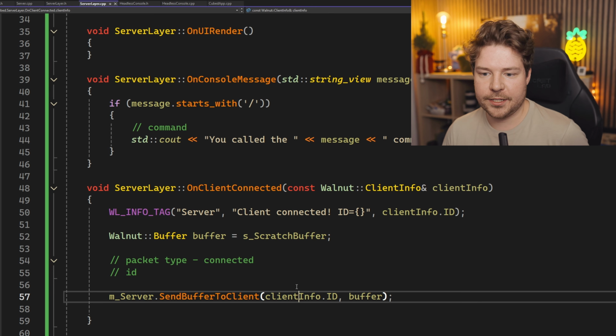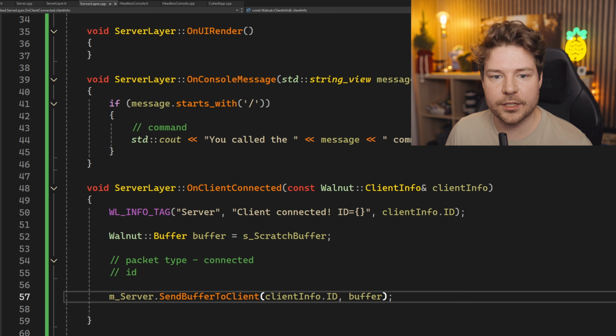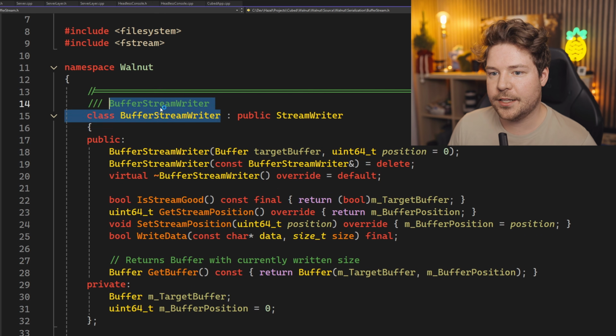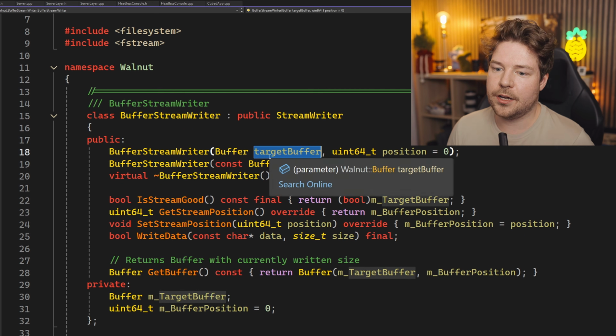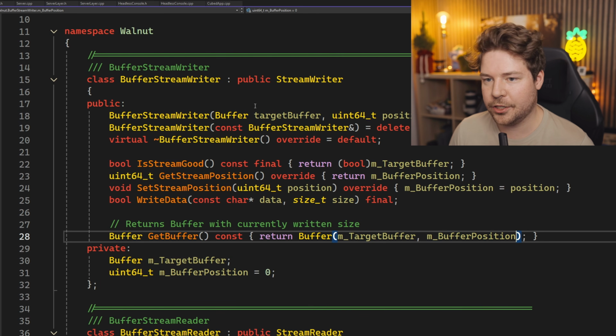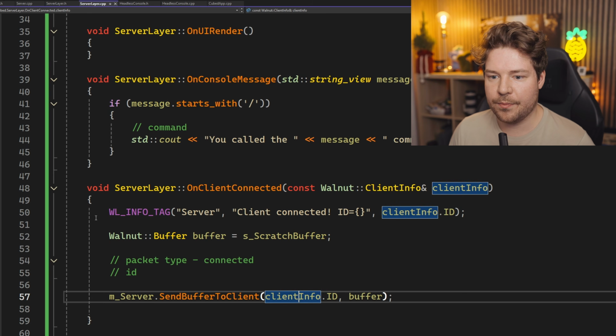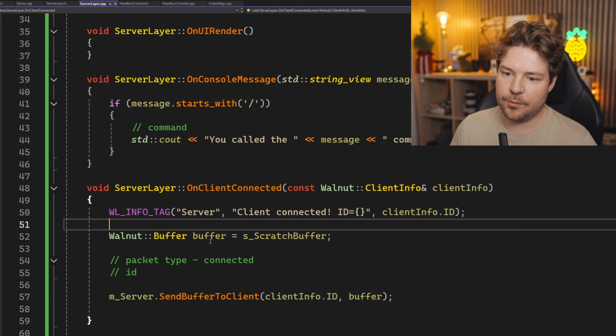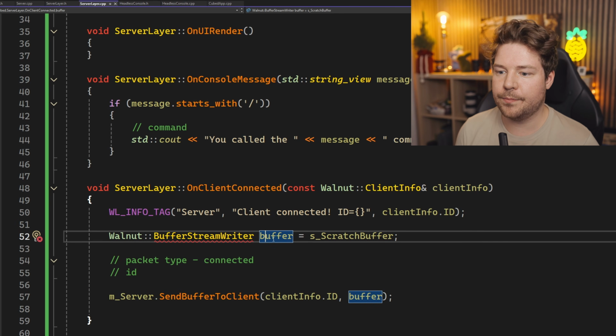So how do we encode this into a buffer? Well, we're going to use Walnut's serialization library, which is really the same as Hazel's serialization library. So you can see there's something called a buffer stream writer, and there's also a target buffer. And I think, by the way, that this is all proving that we don't actually need to make our own buffer like we did here, because this will handle it for us. So let's create a buffer stream writer instead. We'll have a Walnut buffer stream writer.